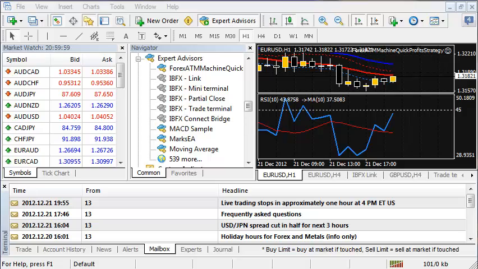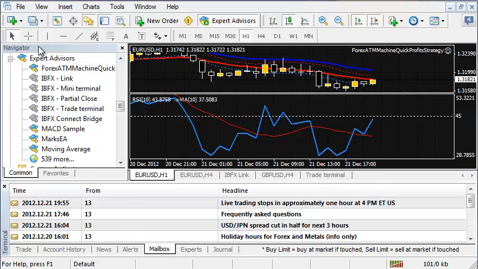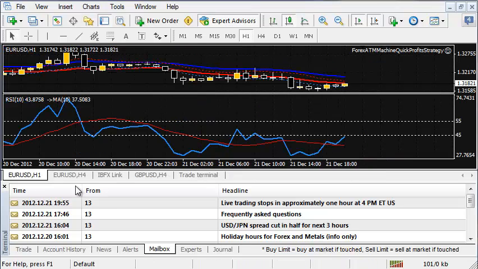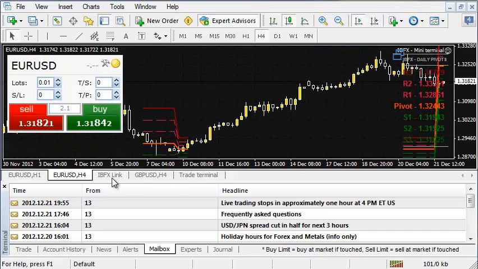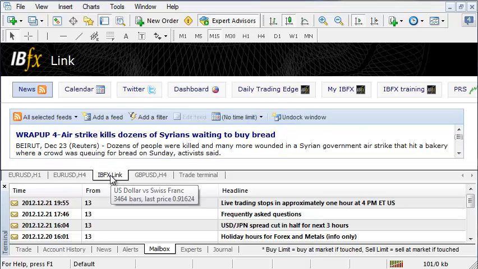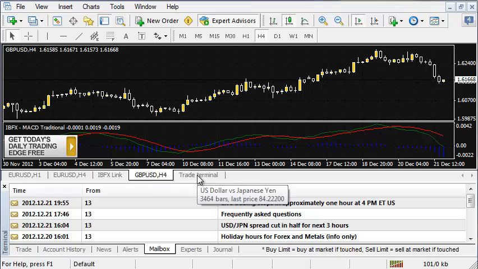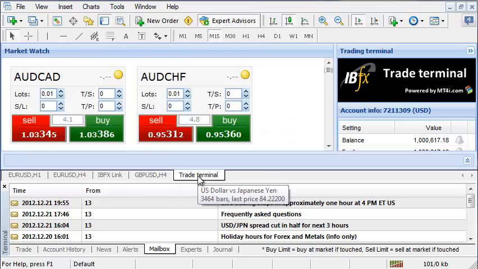Okay, I've got it opened up now. I've got a market watch here. I've got the navigator here. And I've got the Euro USD H1 opened up here, the H4, the IBFX link, the GBP USD H4, and the trade terminal. So let's just go ahead and close some of these things down.